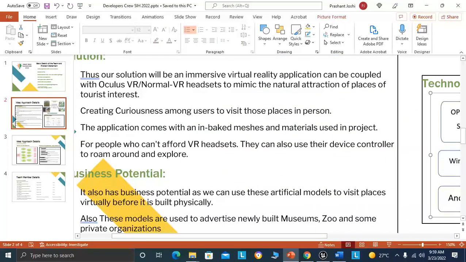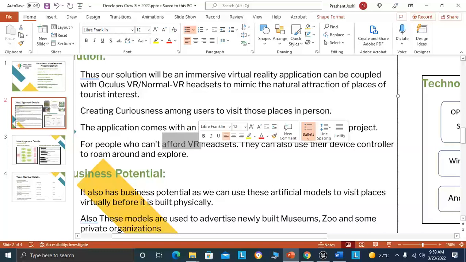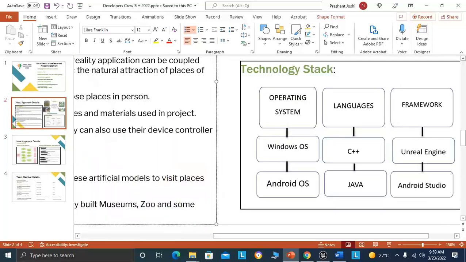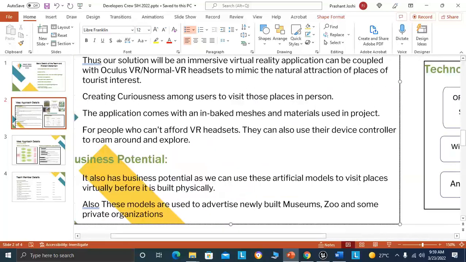We also included another thing for people who cannot afford a VR headset. They can use their device controller to roam around these places and explore them. Also, we added a new feature in our Android operating system, that they can use a 360-degree panoramic viewport to view these places in person.